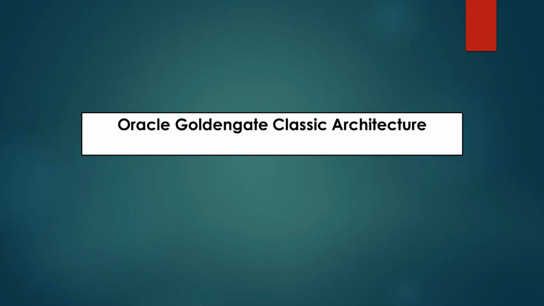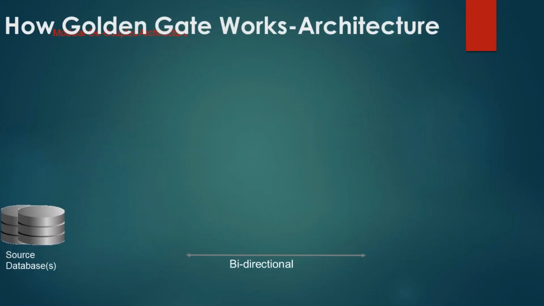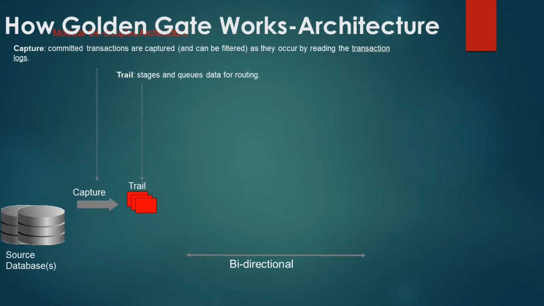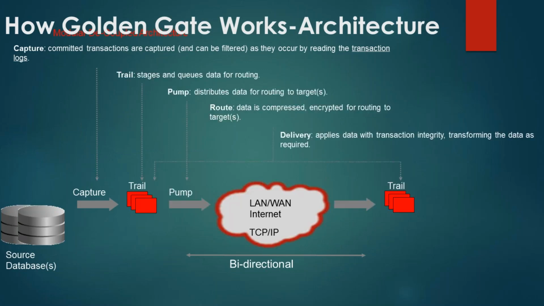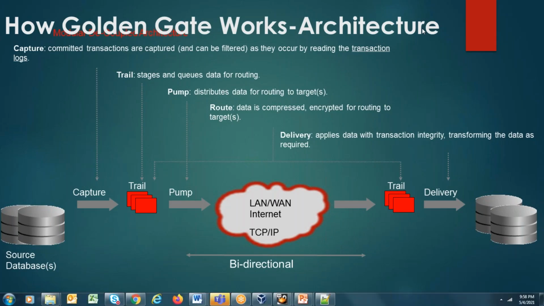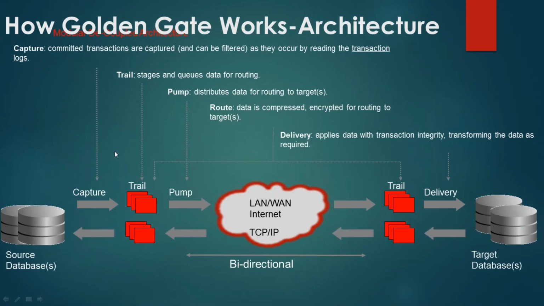Okay. Now let us discuss Golden Gate Classic architecture and what the components involved with Classic and microservices are. This is how Golden Gate works basically. You have a source database and a target database. In case of Classic, the source can be Oracle or non-Oracle, and the target could be Oracle or non-Oracle.